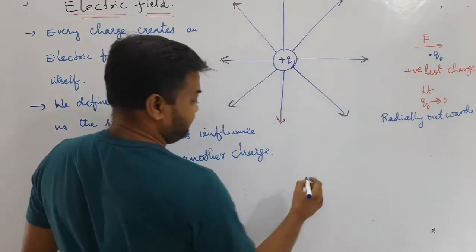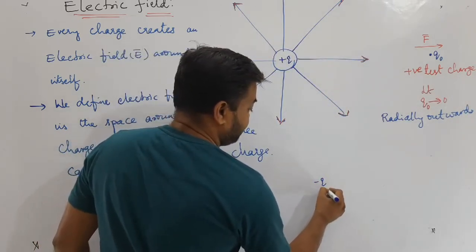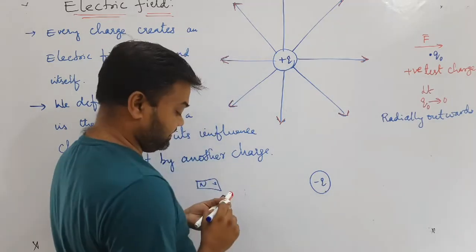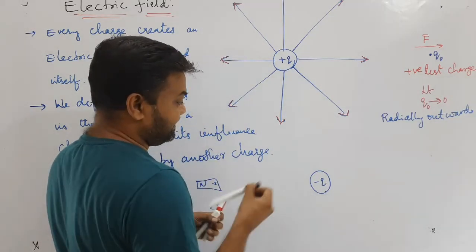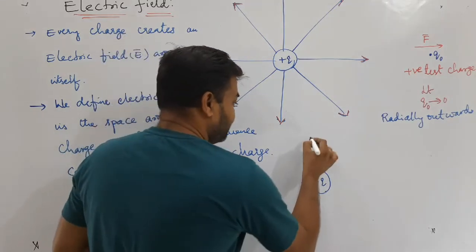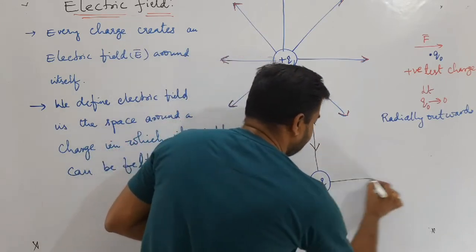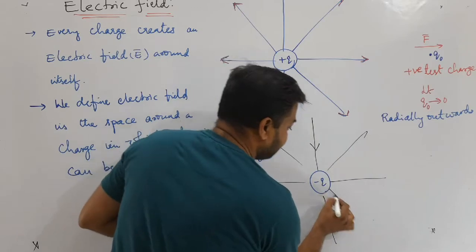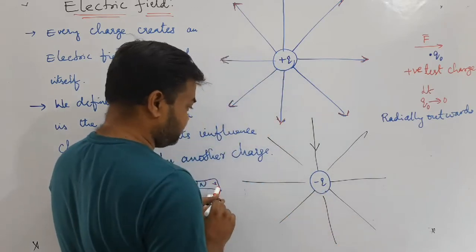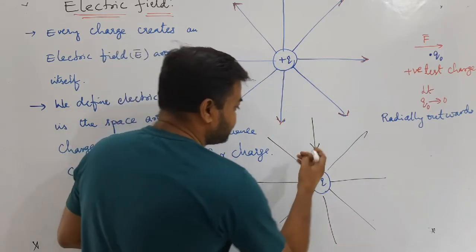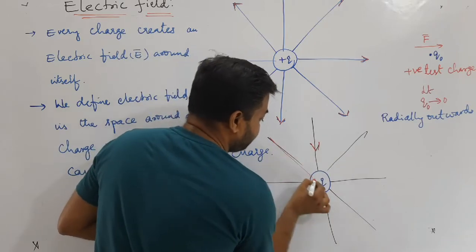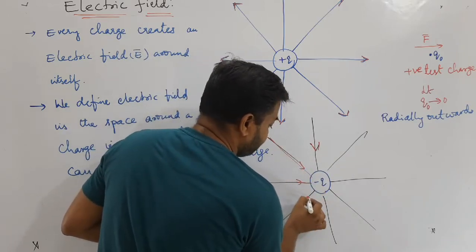Suppose if you take a negative charge, if I place a negative charge like this, then how are the lines? The electric field means electric lines, and these electric lines are like this, and the direction of these lines must be in this direction. Okay, like this.